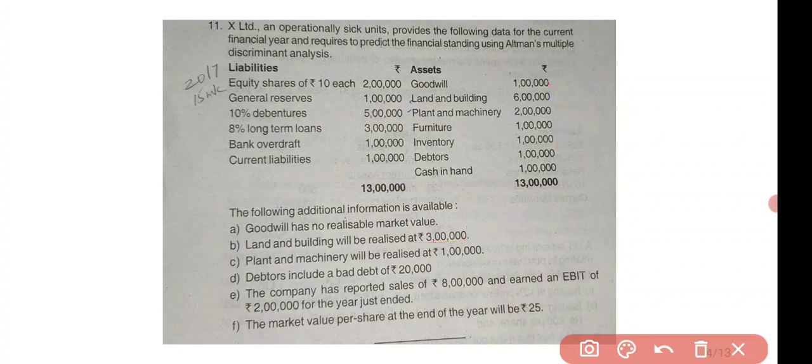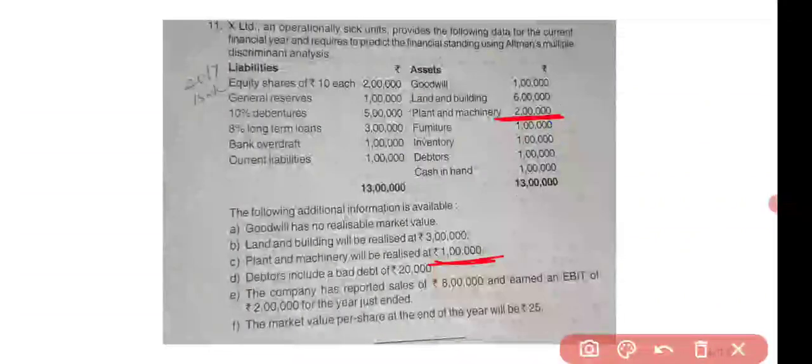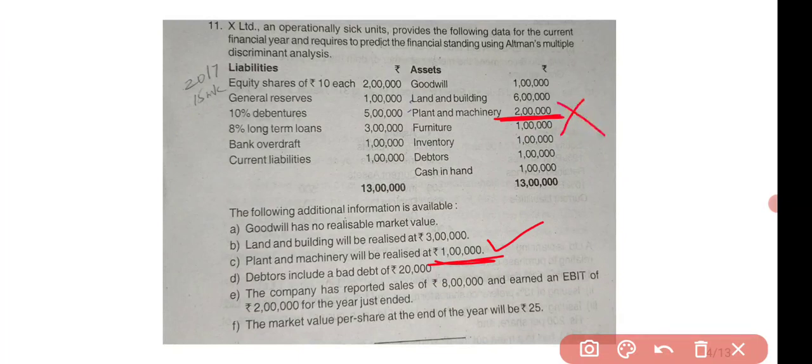Okay, plant and machinery will be realized at 1 lakh. The book value of plant and machinery is 2 lakh, and it has been realized for 1 lakh, which means we have to take 1 lakh while calculating total assets and not this 2 lakh. Okay, next, see here, D: debtors include a bad debt of rupees 20,000.